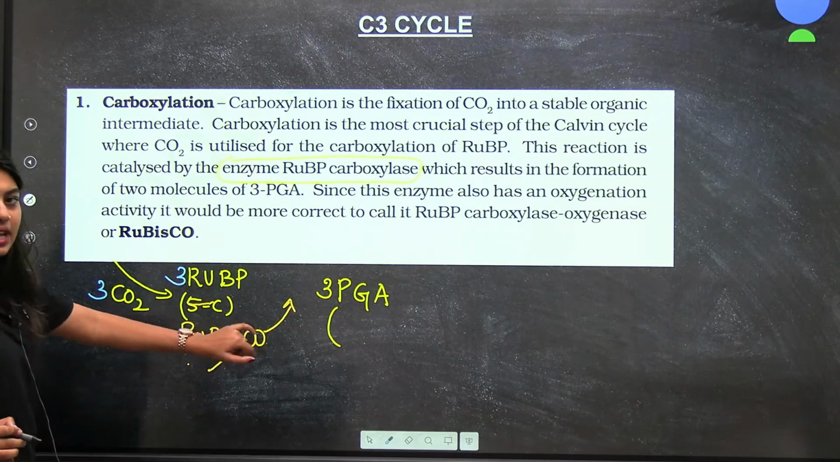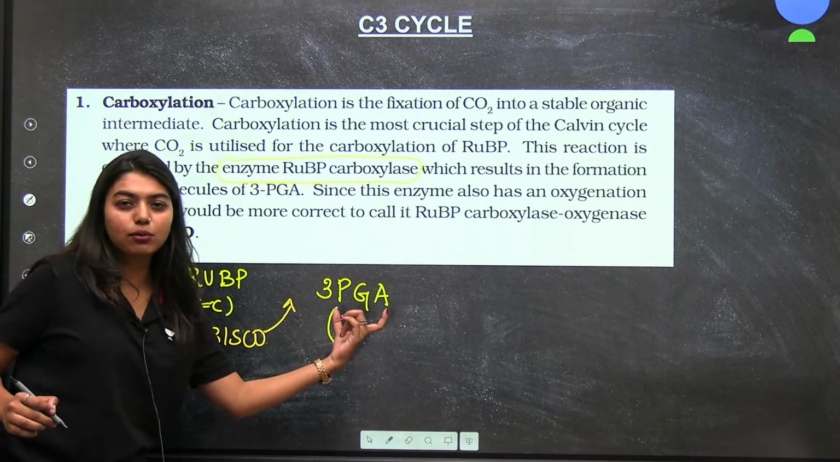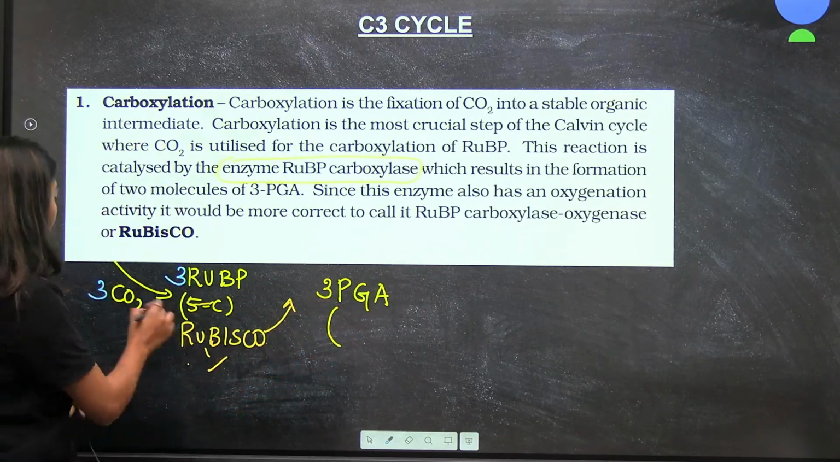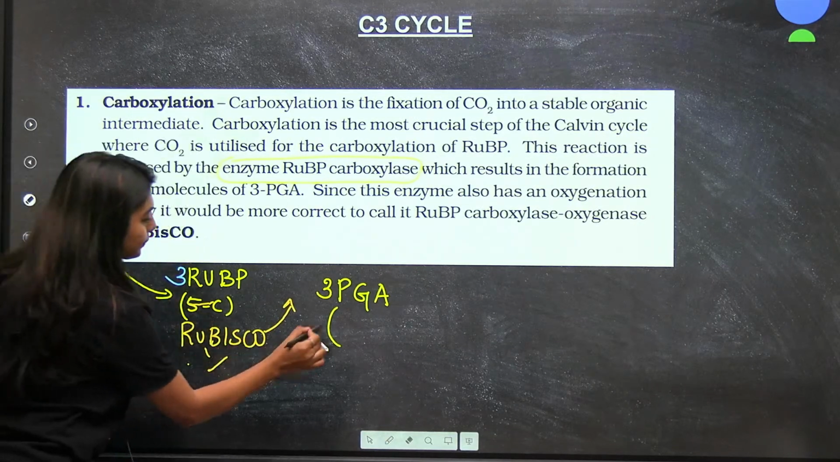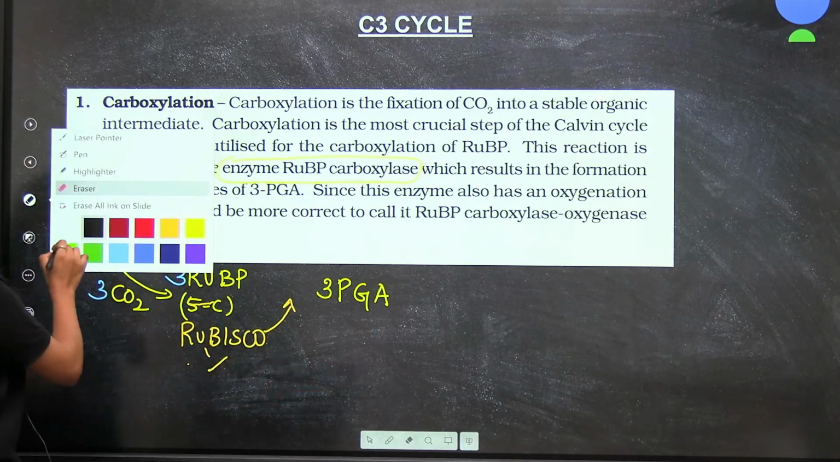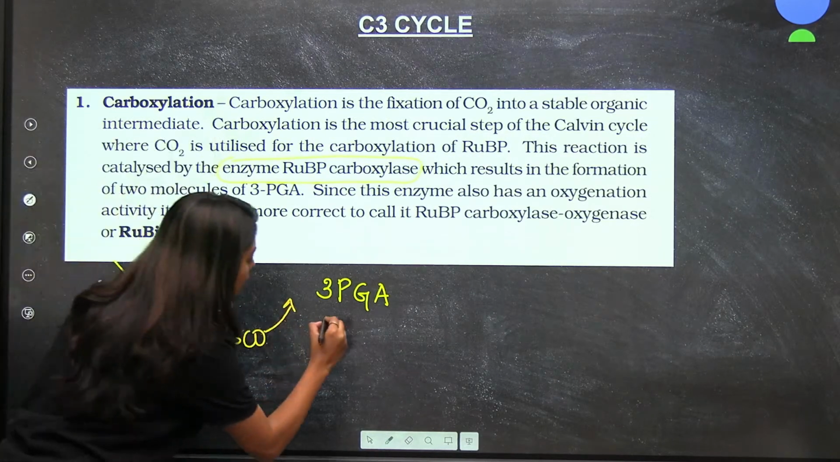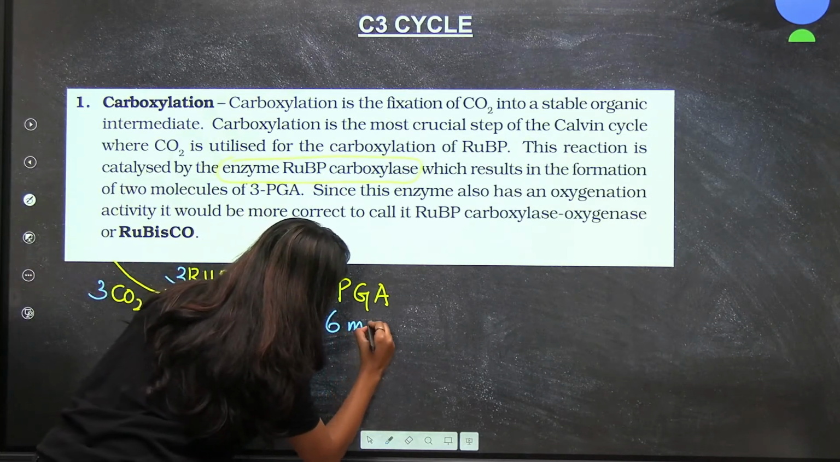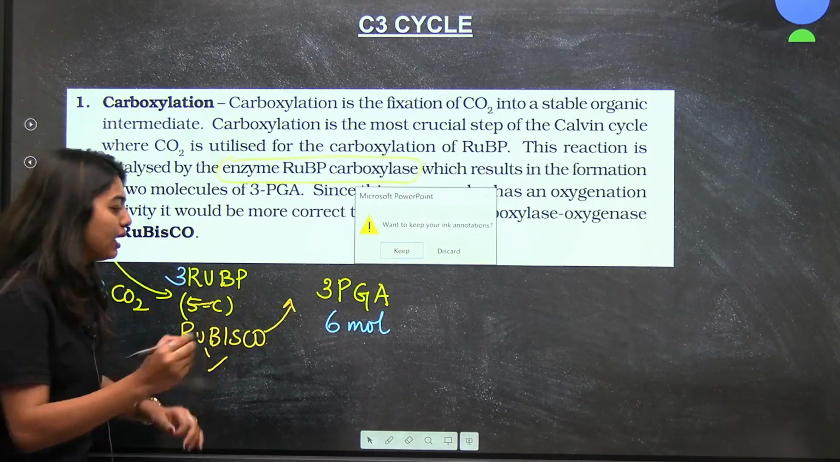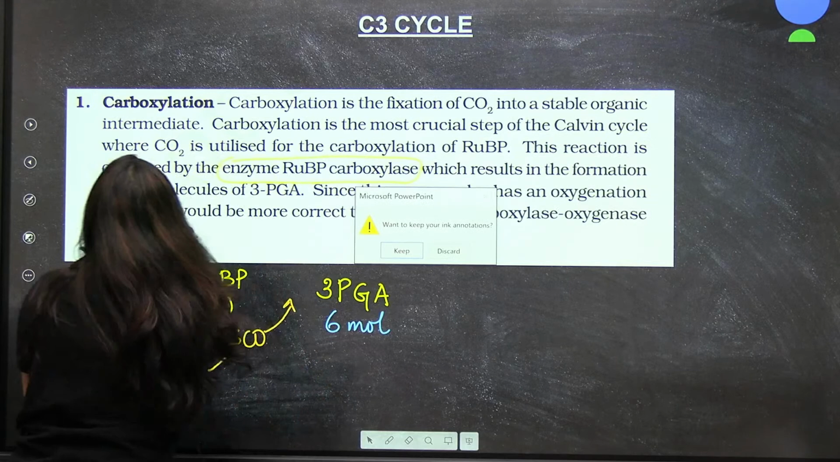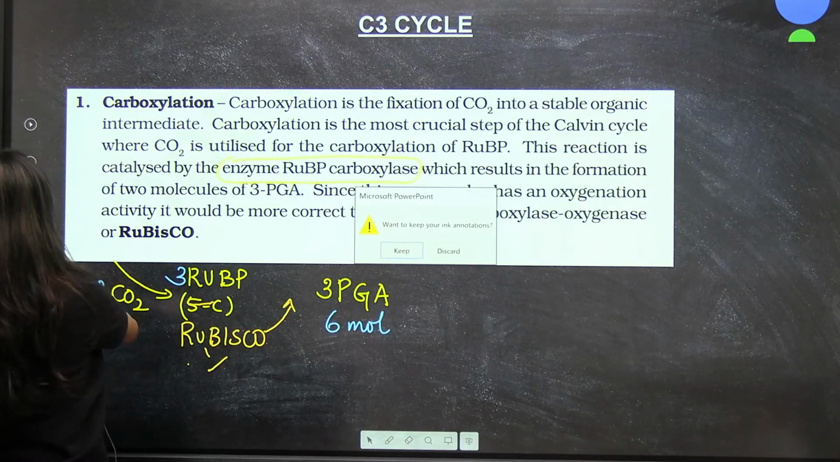Now, Rubisco is that. Here, how many molecules of PGA will be formed if it is 3? It will be 6 molecules, right? This is 3 molecules, so we will get 6 molecules. Students, if it's 6 molecules, we know that one PGA has 3 carbon. That means, can I write 6 into 3?